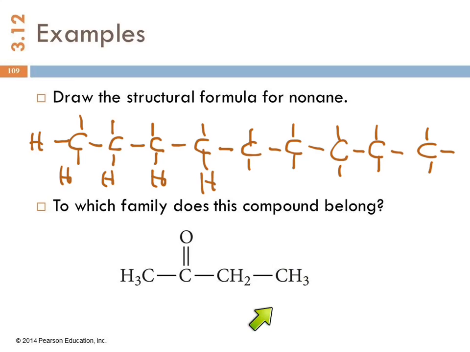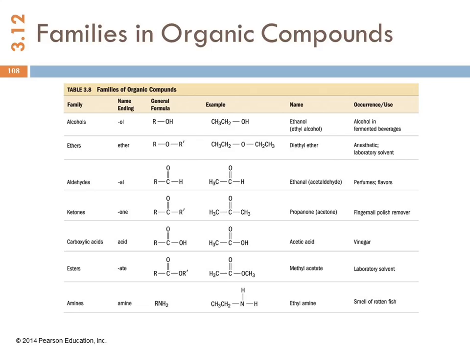If we have something like this, to which family does this compound belong? We're looking for something besides carbon and hydrogens and single bonds. And we see this C double bond O business in here. Let's go back to that table and see if we can spot something that looks like that. There's this one, and this one, and that one, and that one. Well, these two both have another oxygen, and we didn't see that.